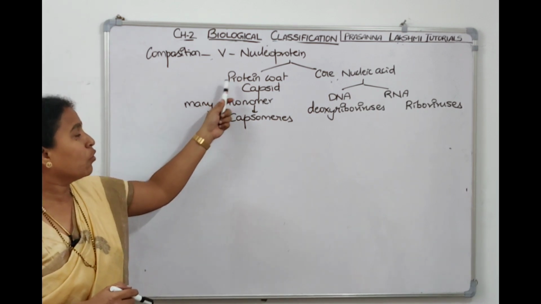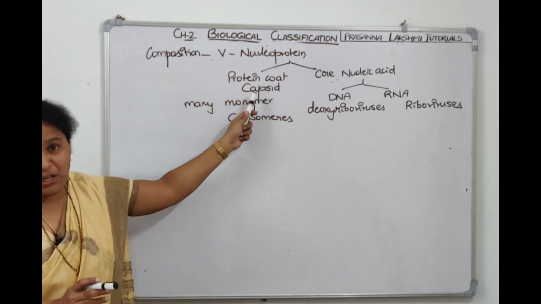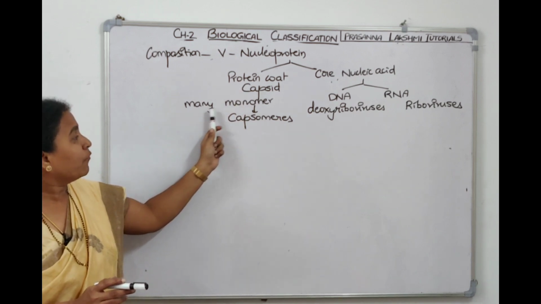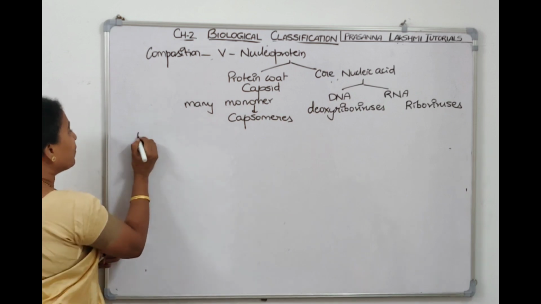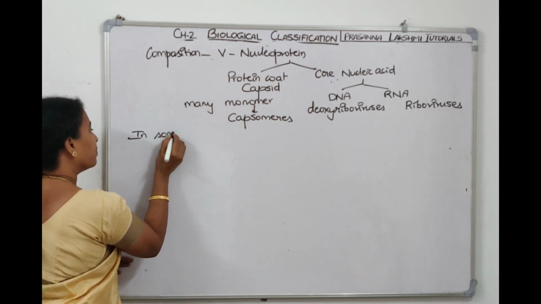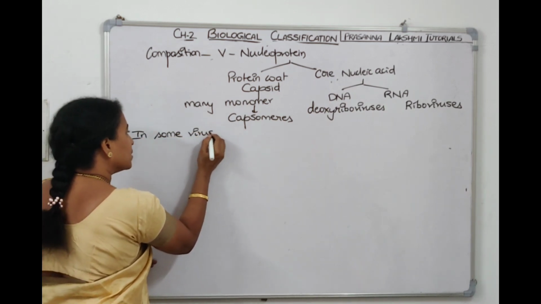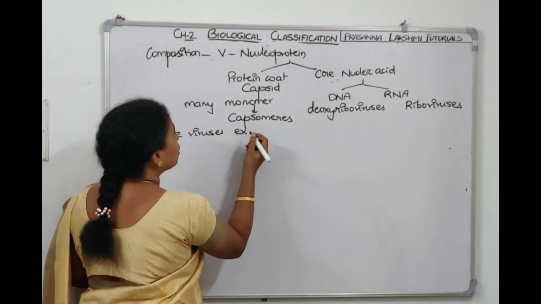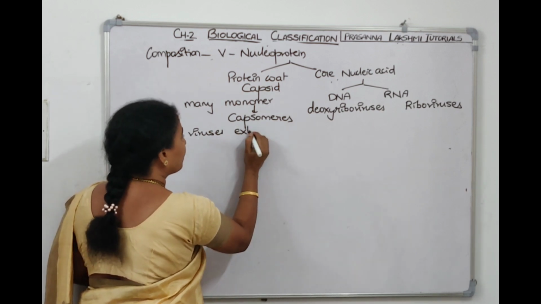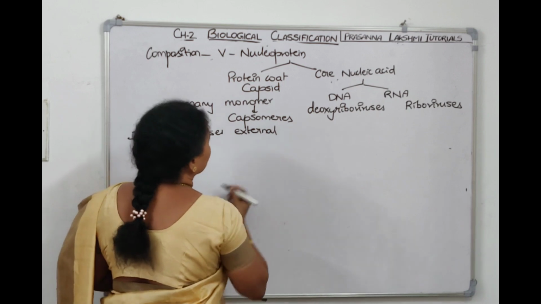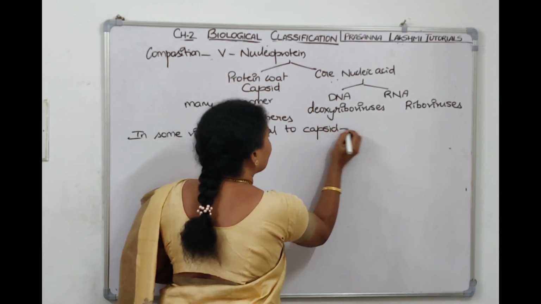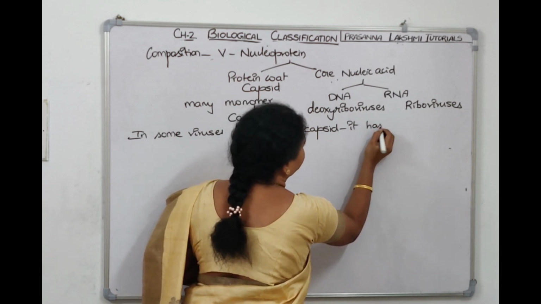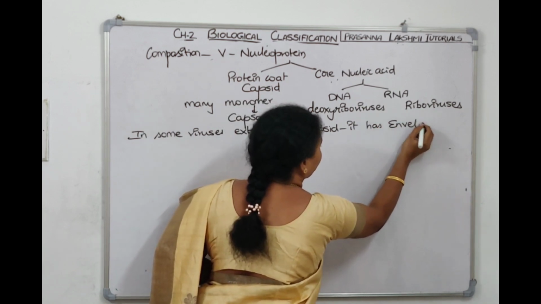So it has an outer coat called capsid. Capsid is proteinaceous in nature and it is made up of monomers. Each monomer is called a capsomere. Now, in some viruses, external to the capsid, covering the capsid, one more layer will be there, which is called the envelope.